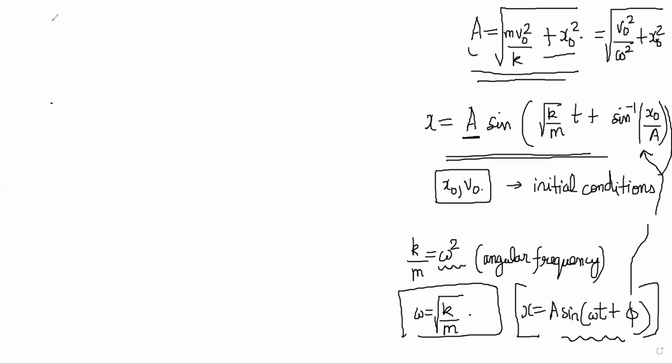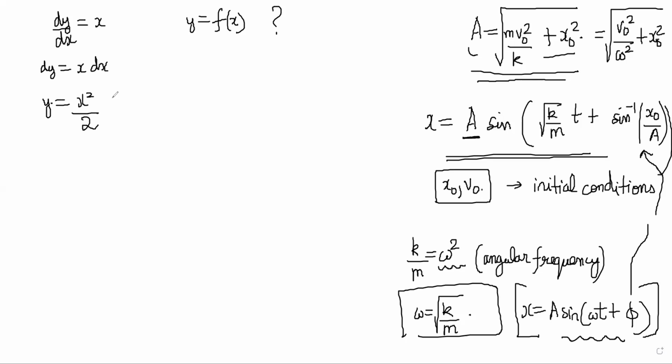So for example, suppose you have dy by dx is equal to x, and you have to find y is equal to f of x. Suppose you are asked to find this. So right now, immediately you can do x dx and integrate this and say y is equal to x square by 2. But you don't know whether it is a plus c. There's a plus c that comes. Right now, the solution of this is an infinite number of functions.